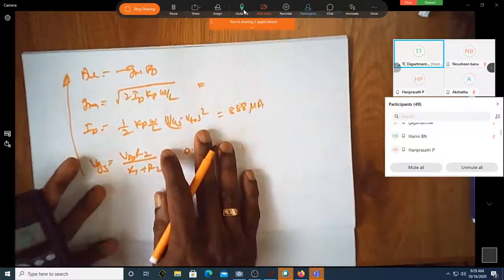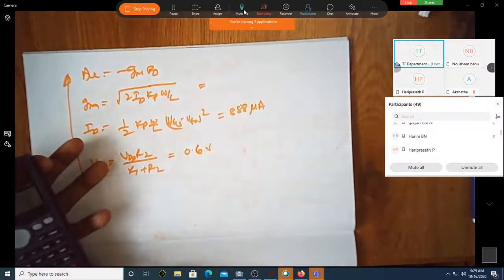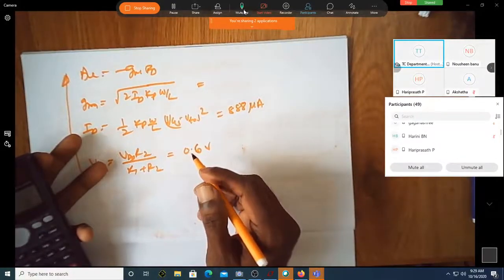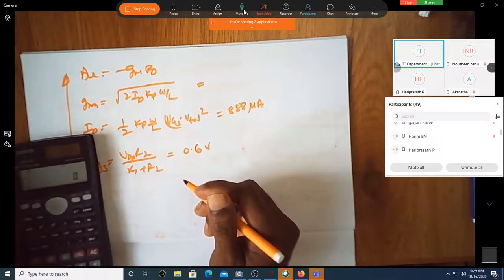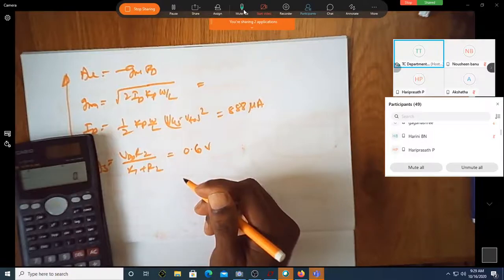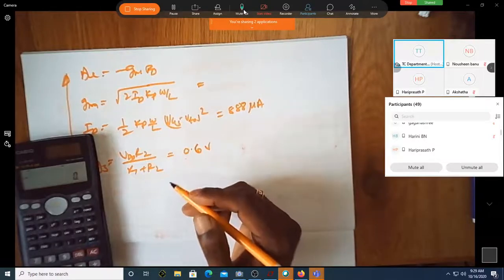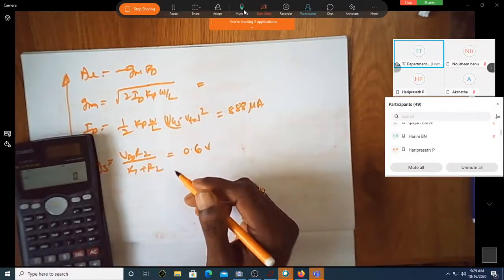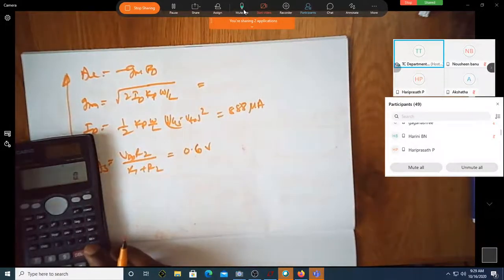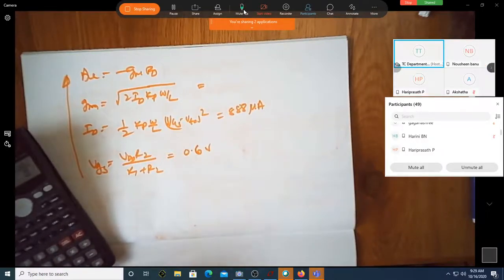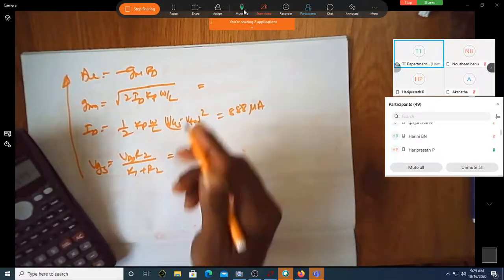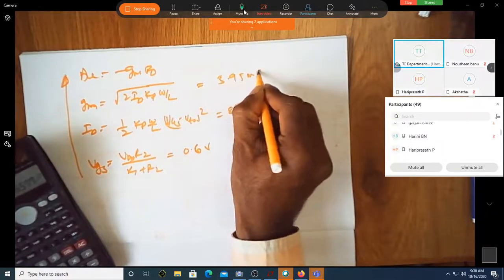Make it fast. Millisecond? What millisecond? Siemens. It is not second. The unit of transconductance is not second. It is Siemens or ohm inverse. I was saying that it is Siemens. How much is this? 2 into 888 exponential minus 6 into 200 exponential minus 6 into 100, under root, the answer is 5.95 millisiemens. Correct?